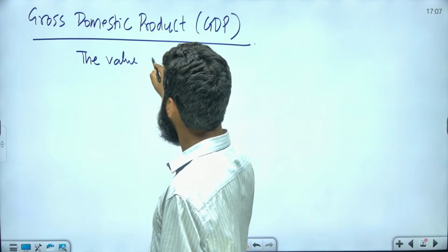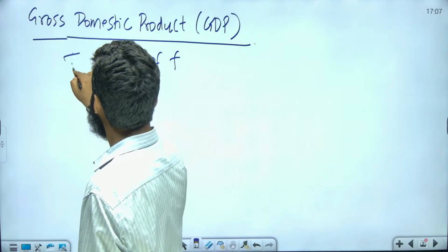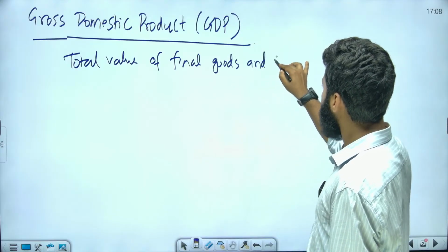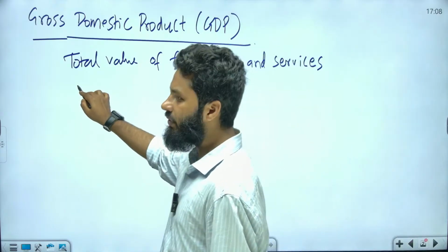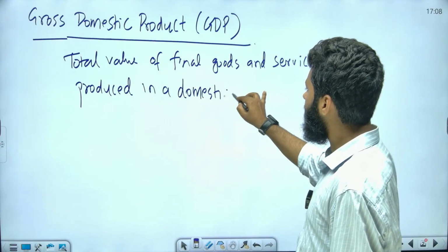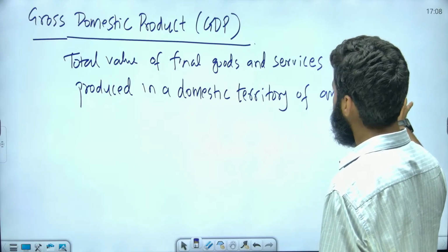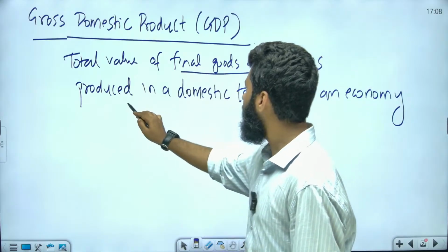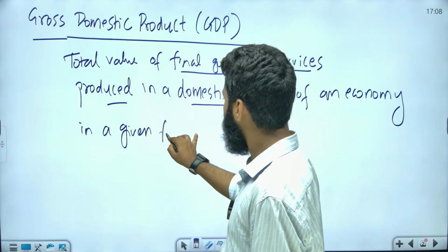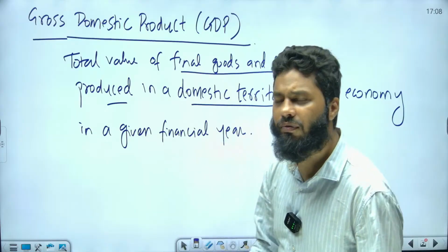So the total value of final goods and services produced in a domestic territory of an economy in a given financial year, or over a period of a financial year. This is the definition of gross domestic product.